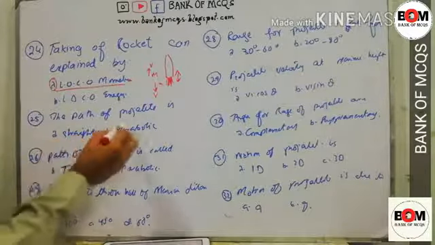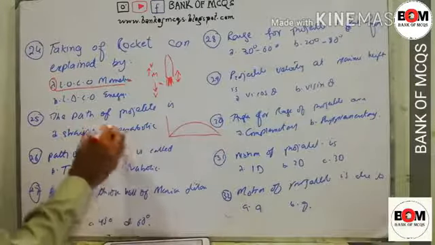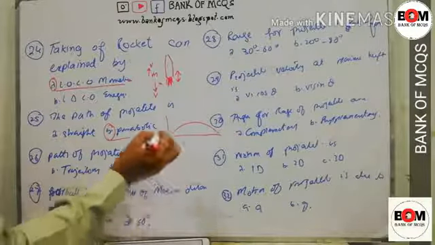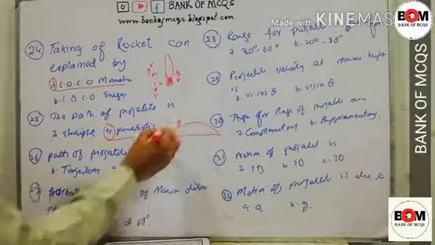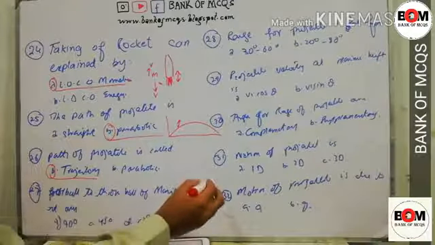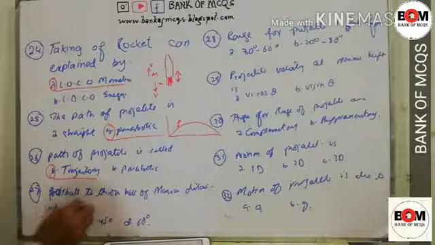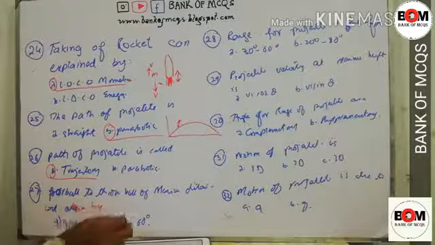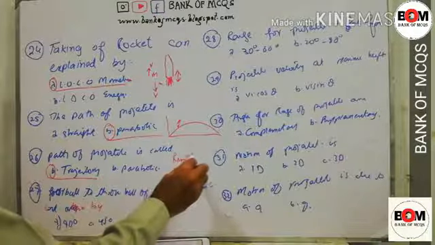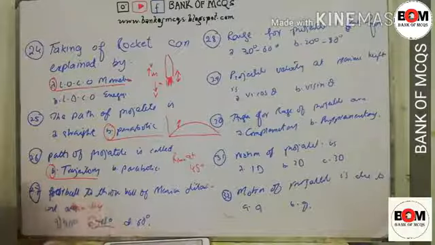The path of a projectile is straight or parabolic? Whenever a projectile is thrown, it follows a path that is called parabolic. The path of a projectile is called trajectory, parabolic, or elliptical. So the path of a projectile is parabolic and it has a special name, that is called trajectory. To hit a ball at maximum distance, it can be thrown at 90 degrees, 45 degrees, or 60 degrees. We know that the range is maximum at 45 degrees. So the true angle is 45 degrees.